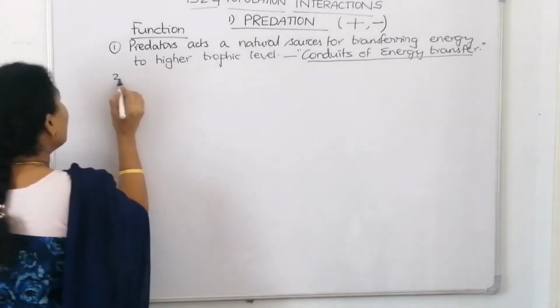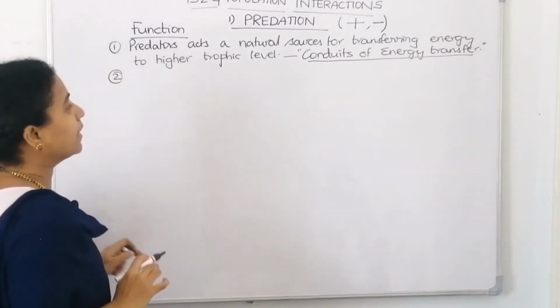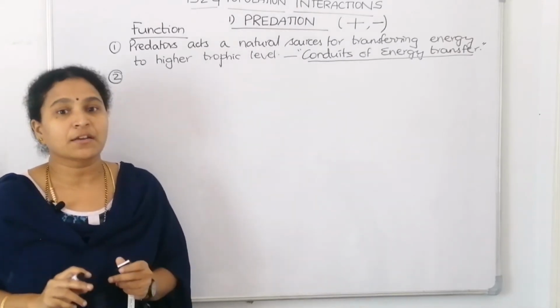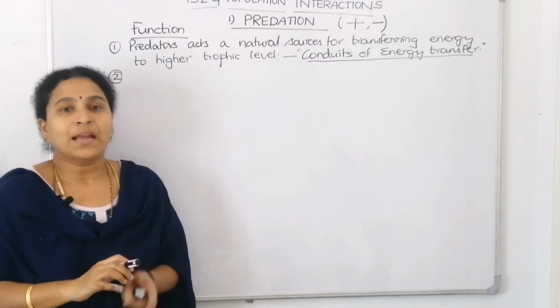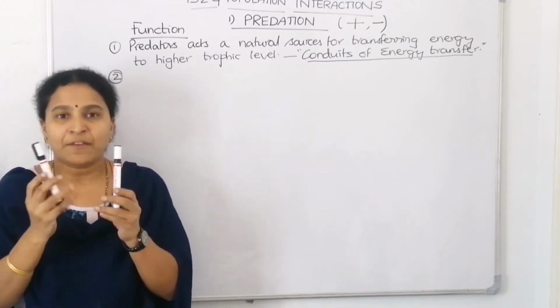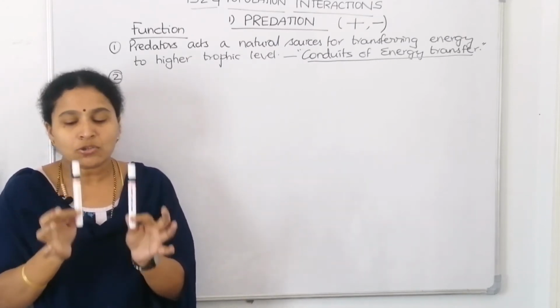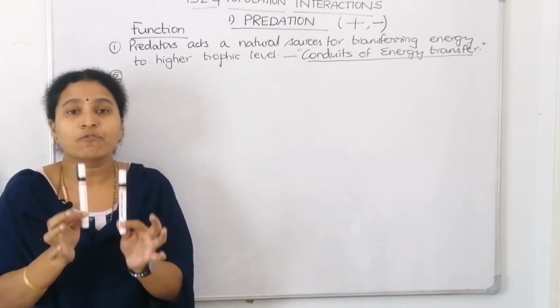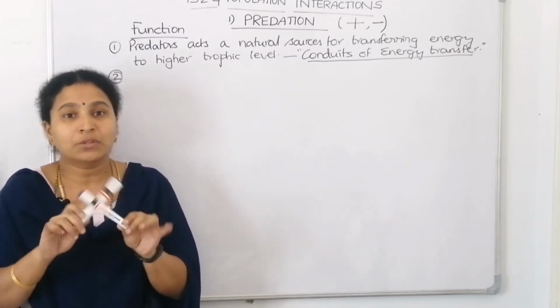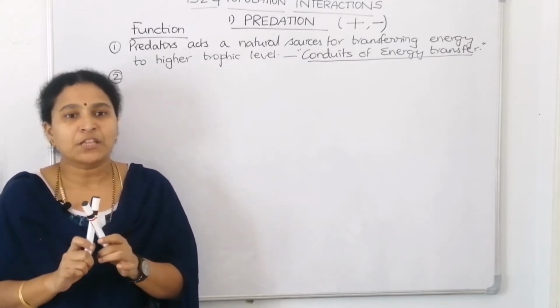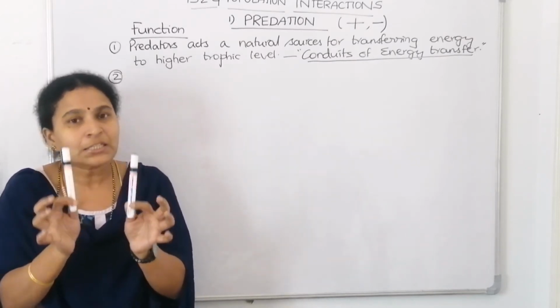Now, what's the other function of the predator? The predator keeps the prey population under control. If there are two insects that want to stay in the same habitat and their food resources are also the same, there will be competition among these two. They will fight with each other.